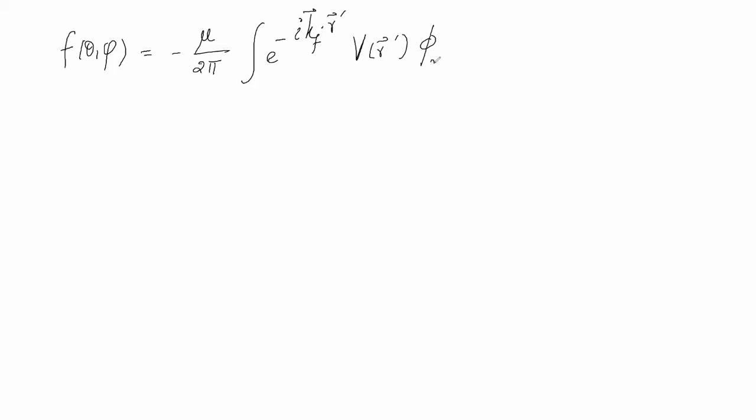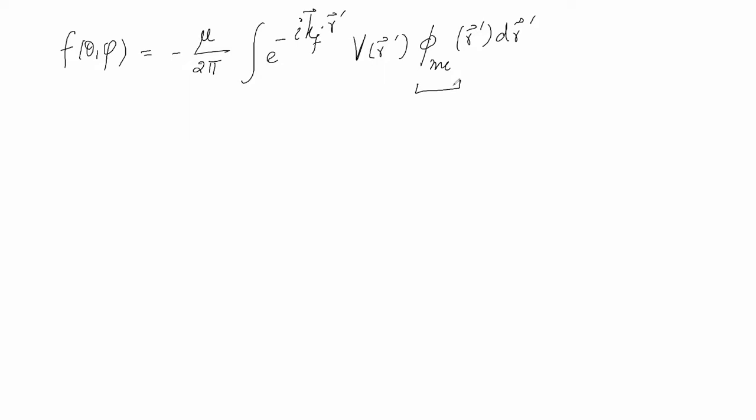Now, yesterday we had stopped at the point that the scattering amplitude using the Born approximation can be written as minus mu upon 2 pi, integral of e to the power minus i kf dot r prime, V(r prime), phi incident (r prime), dr prime. Here the approximation is that the potential is weak as well as of finite range.